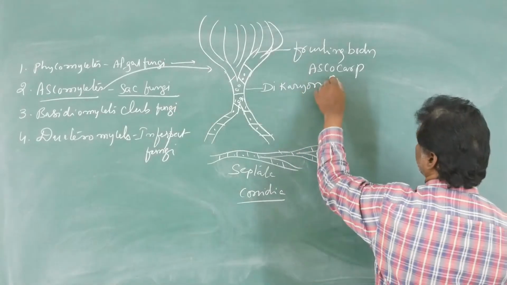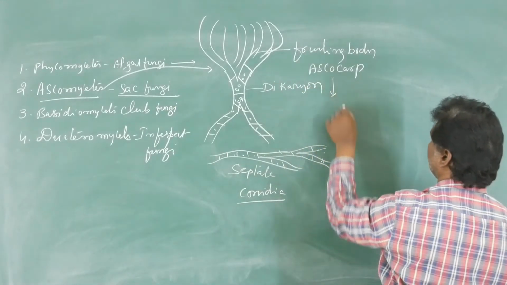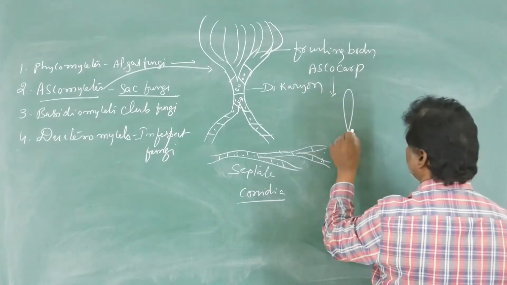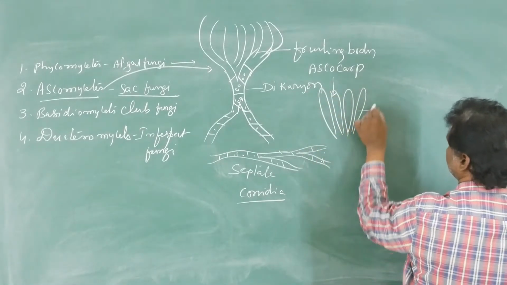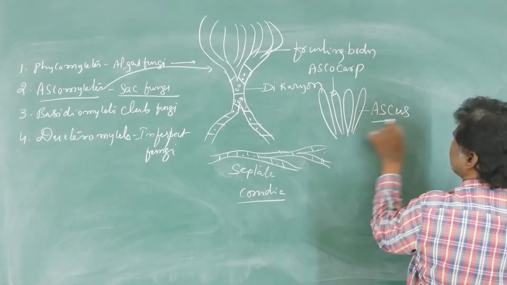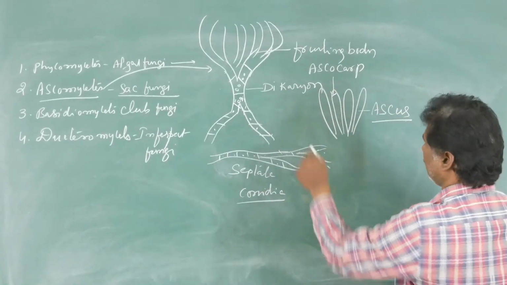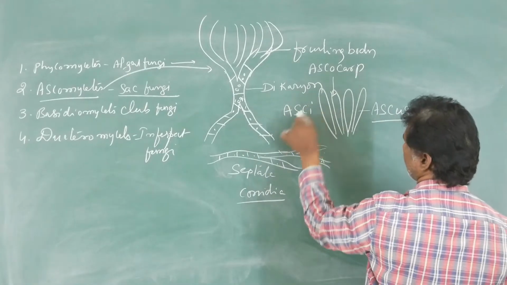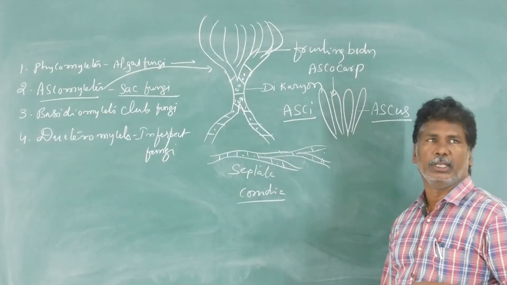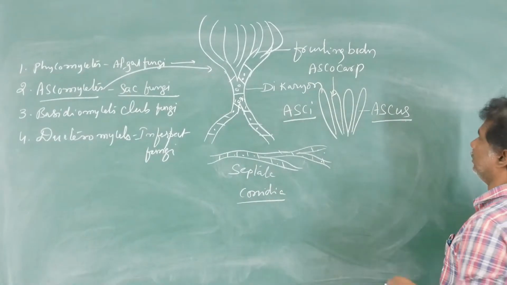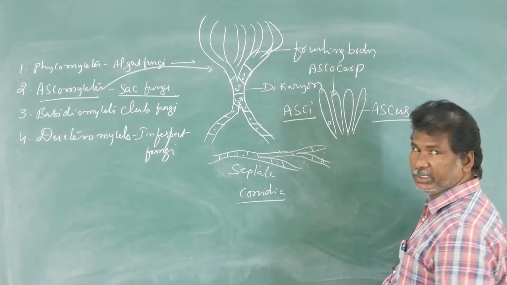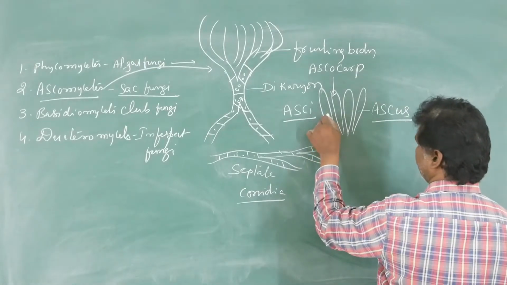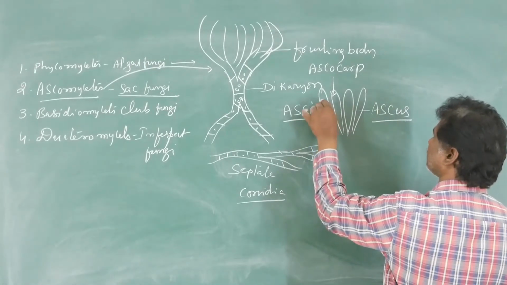When we observe the ascocarp, it contains club-shaped specialized structures, which are called asci, singular ascus. After karyogamy followed by meiosis, each ascus produces 8 ascospores.